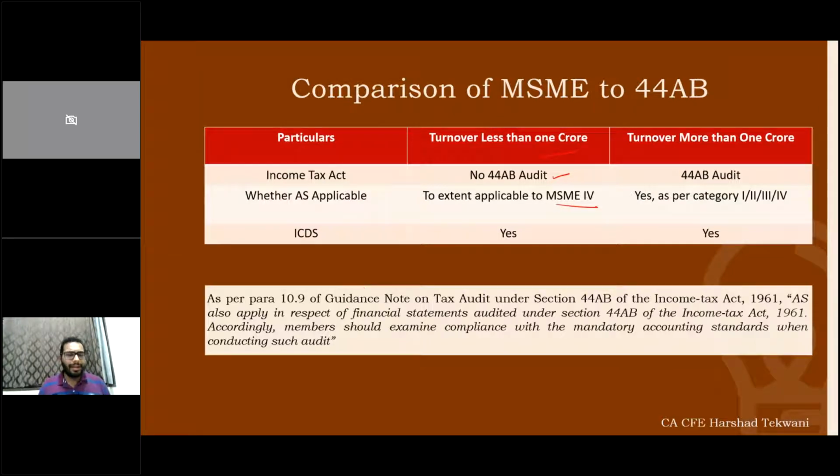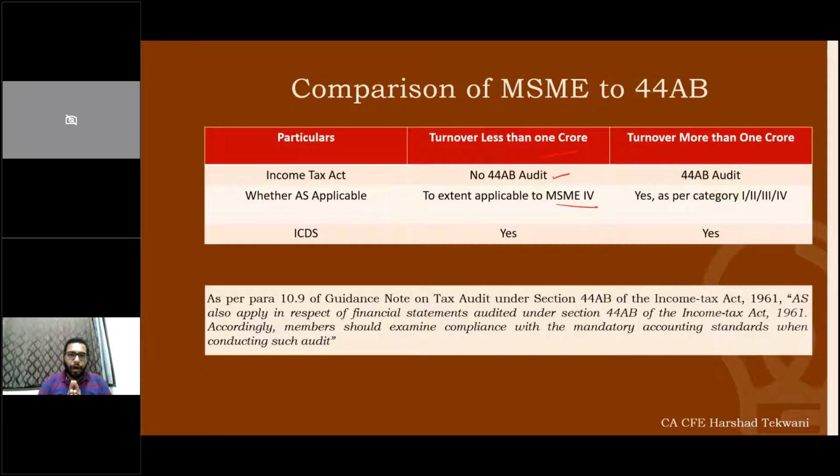Also there is a guidance note given in para 10.9 which talks about AS also being applicable in respect of the financial statements audited under section 44AB of the Income Tax Act. Accordingly, members should examine whether the applicable accounting standards are being followed or not, based on the criteria.